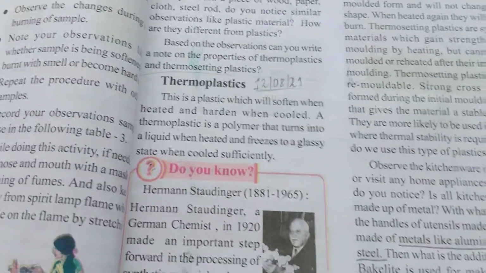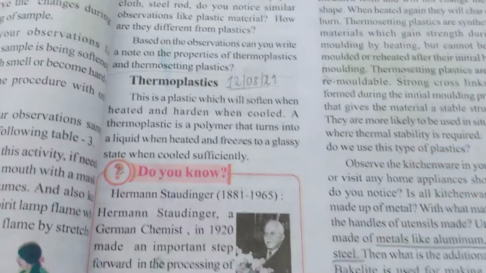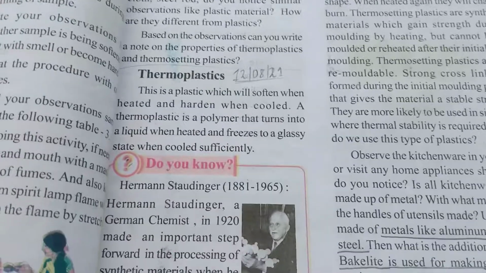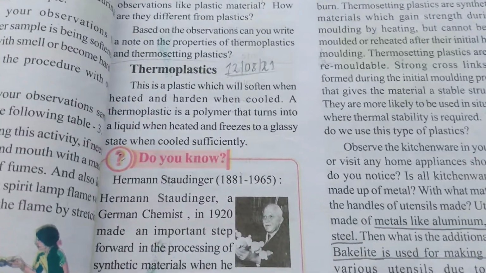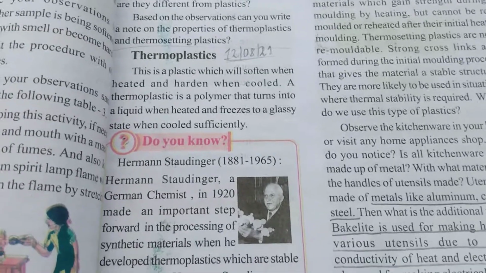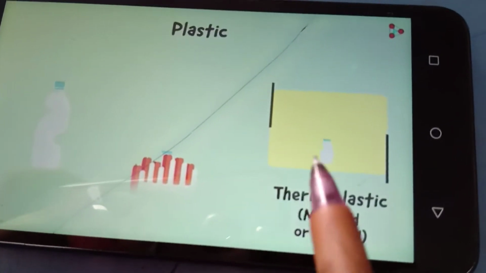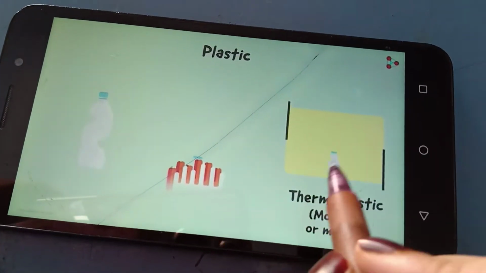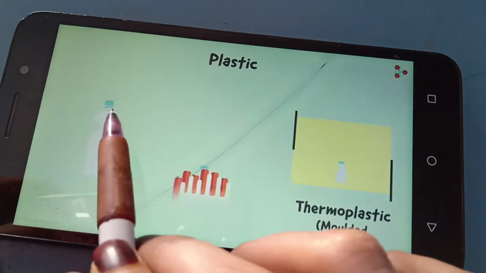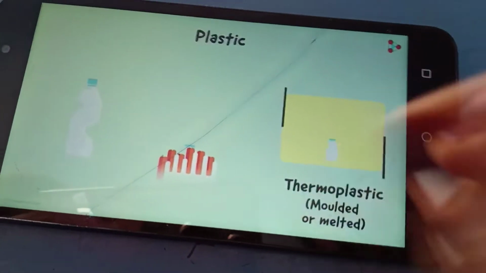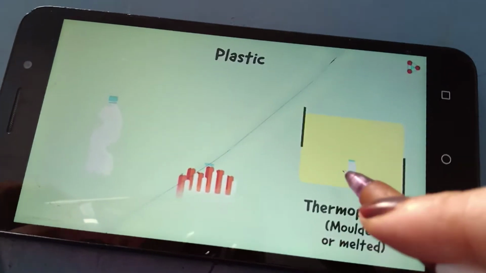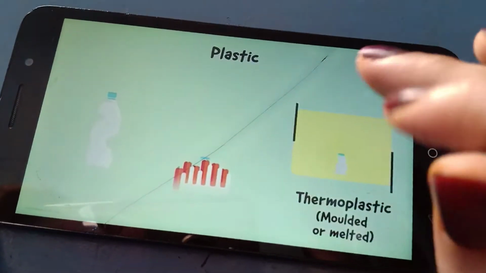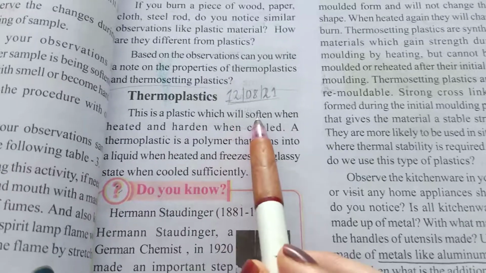Next, come to thermoplastic. As I said, thermoplastic softens when heated and hardens when cooled, so it can be transformed in shape and structure. I also gave you the example of a thermoplastic, that is the bottle. When we heat the bottle, it changes shape, and when we cool it, it transforms into another shape. First it is very large, and after heating it gets short, and when we cool it down in a freezer or at normal temperature, it forms in this shape. So it can transform its shape, softening when heated.